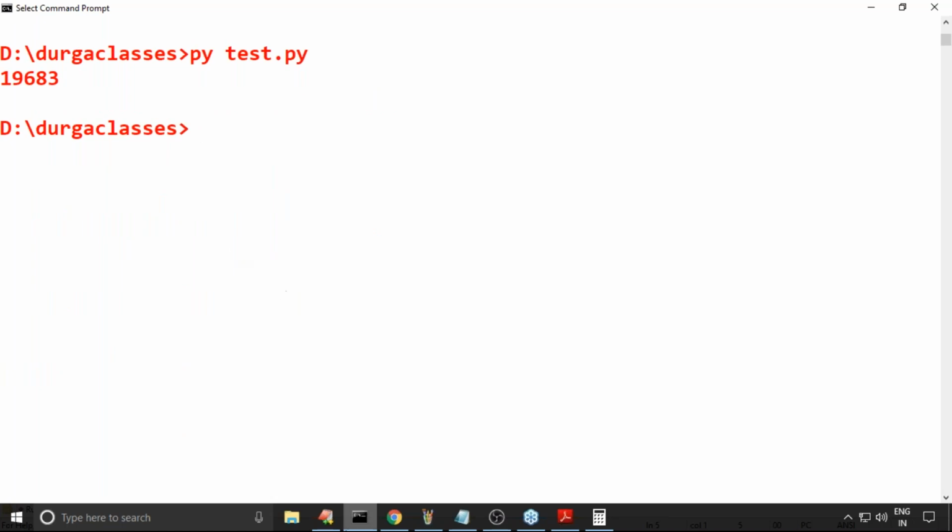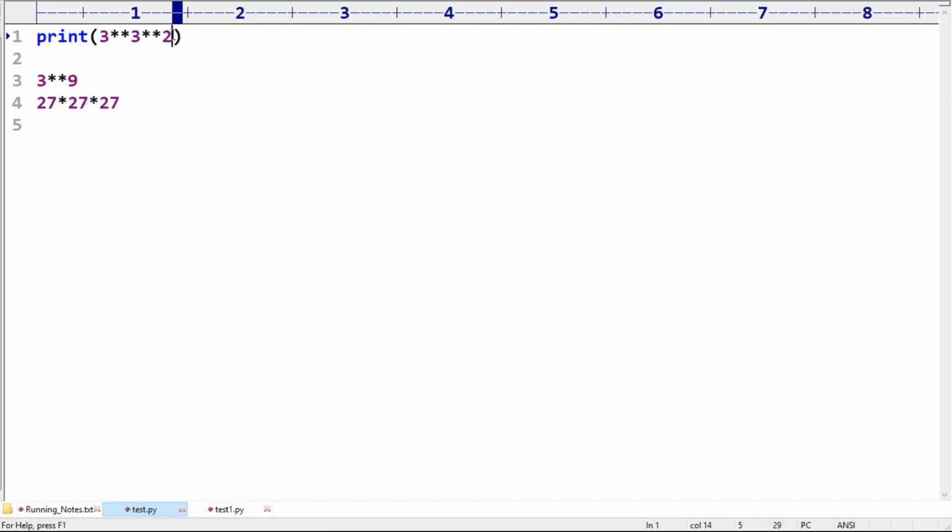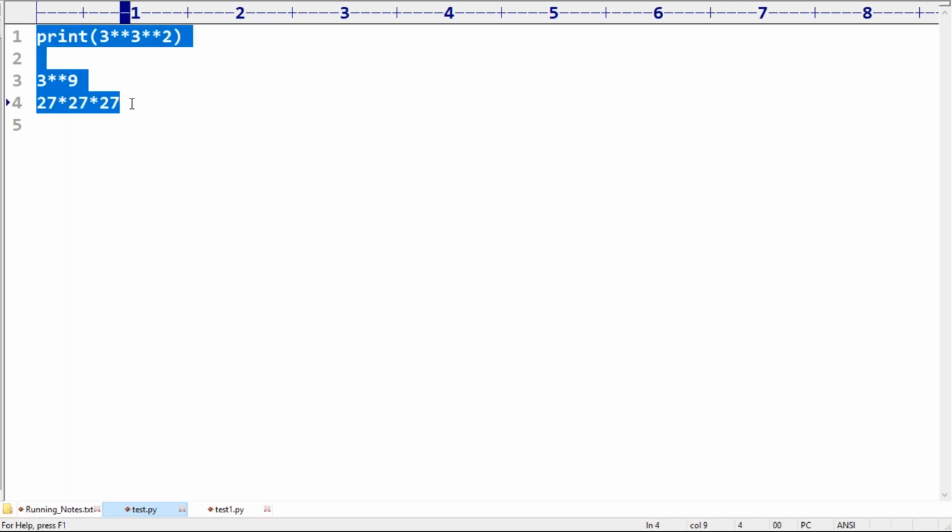19,683. Maybe here for the exponential it is considering from right to left. Remember this one, sir. For exponential it is considering from right to left, but generally it is always going to consider from left to right. At last this type of summary result I will provide in the case of the precedence chart. Don't worry at all. So up to that, just be aware. Are you getting the point? If we consider left to right, its value is 729. But if we consider right to left, it is 19,683.